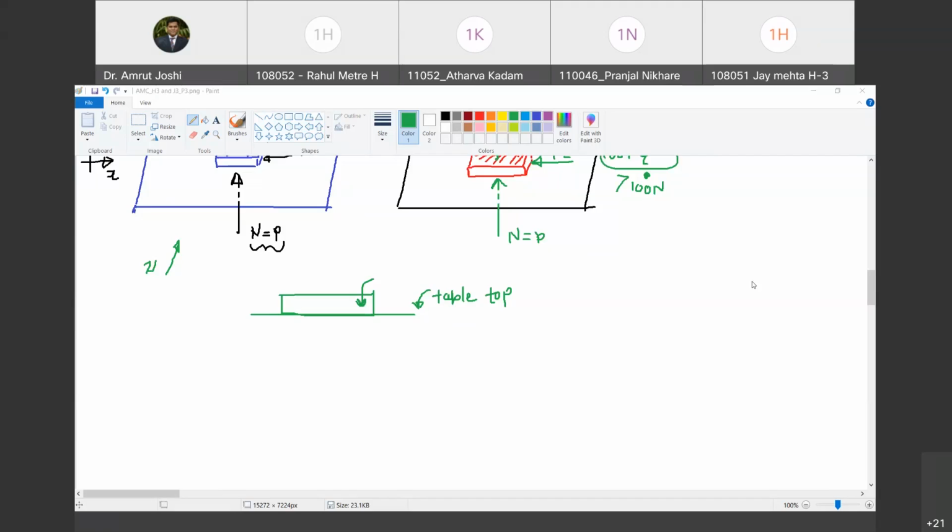Who raised the doubt? Me, Atharva. Atharva Kadam or Atharva Patil? Atharva Kadam. Okay. So for time being, keep the mass aside.